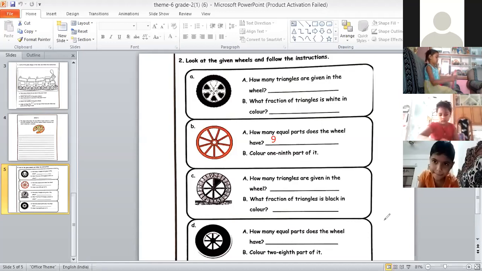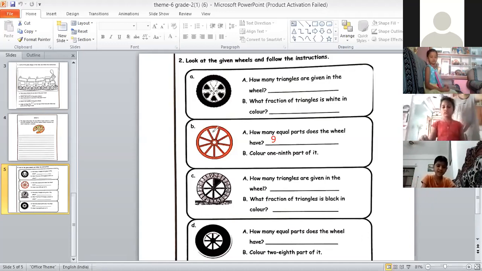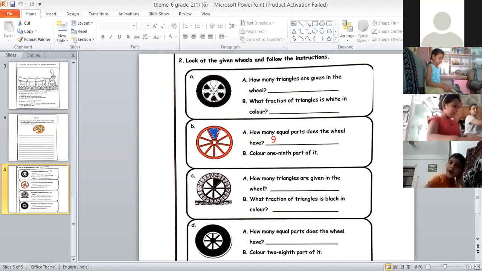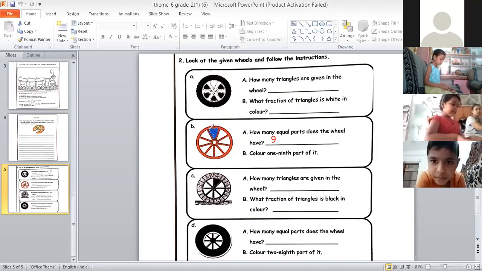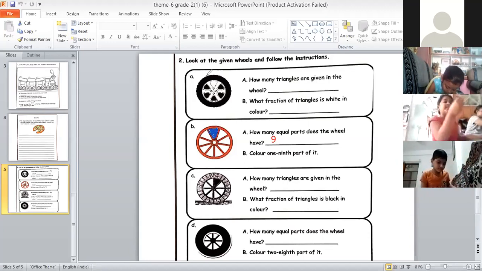Yes, good. Yes, children, they said color 1/9 part of it. This means that out of 9 parts, you will color only 1 part. Start doing now. Please color 1 part of it. Only 1 part you will color. You can color any 1 part of it. It's your choice. Okay. Done.